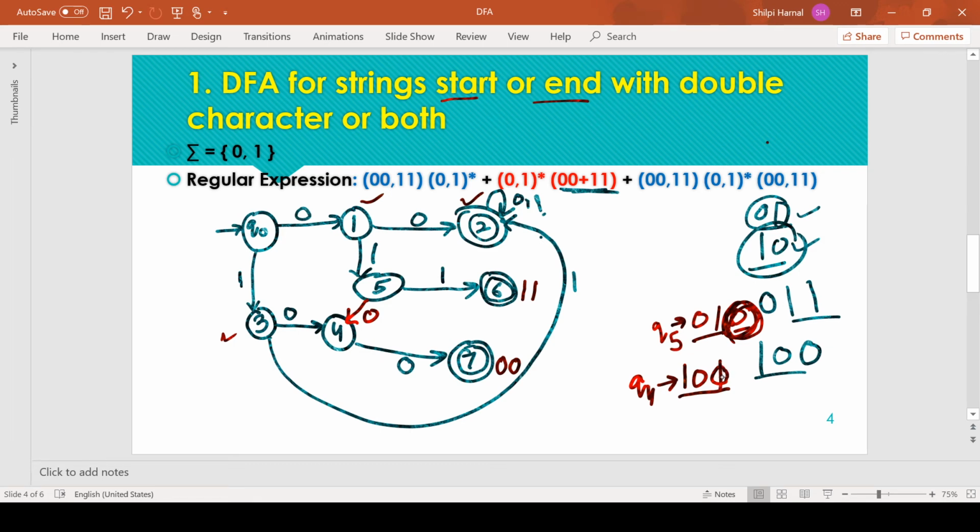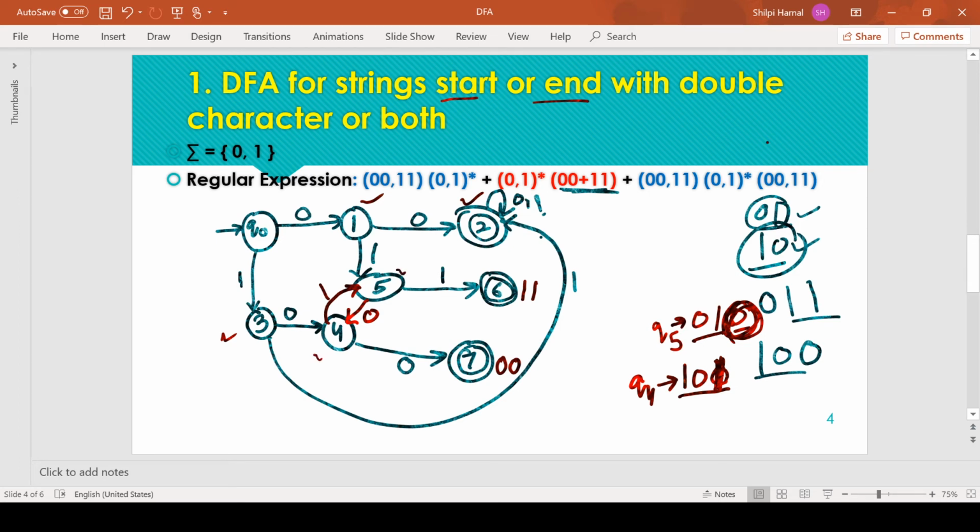But if we receive another symbol 1 at Q4, then we need to move to the state from where we can receive 1 and move to the final state with ending pattern 11. So from Q4 we need to move to state Q5, because from Q5 we can receive the next symbol 1 and move to the final state, that is Q6. Now 4 and 5 are also completed.